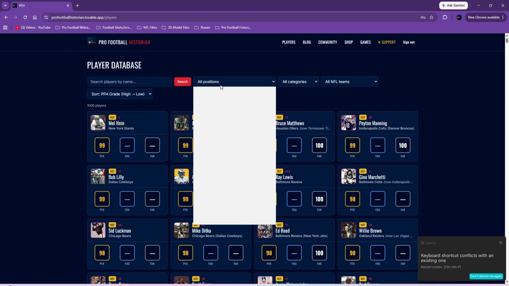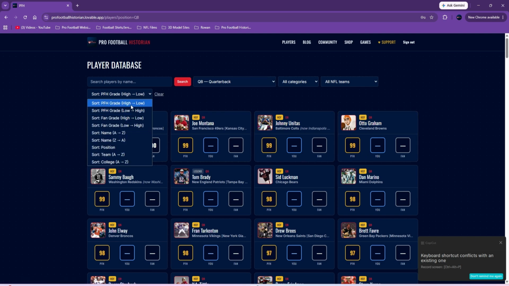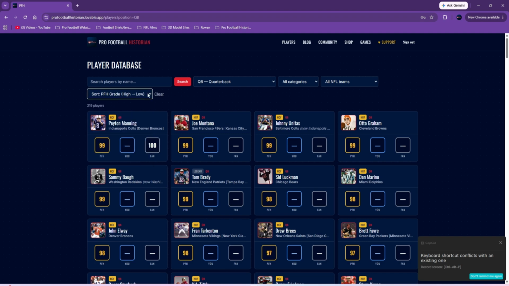Again, you could grade, say, just the quarterbacks, and then you don't have to even remember who's your top 10, how you organized it, because if you rated them all, you can sort by your grade or whatever. And then maybe you have Peyton Manning number one or Brady or whoever, and then you have your easily organized list just on my site. You don't have to write it down or just remember off the top of your head.